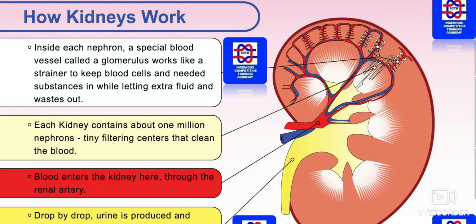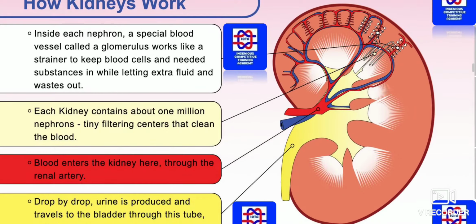How exactly does the kidney function? Inside each nephron, a special blood vessel called a glomerulus works like a strainer to keep blood cells and needed substances in while letting extra fluid and wastes out. Each kidney contains about 1 million nephrons, tiny filtering centers that clean the blood. So you should remember the functional unit is the nephron.